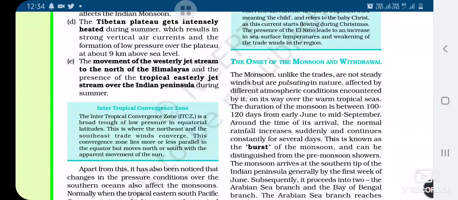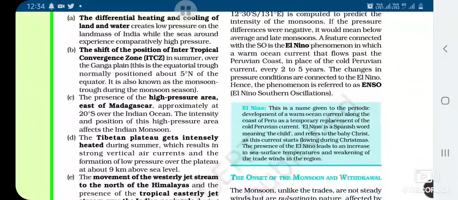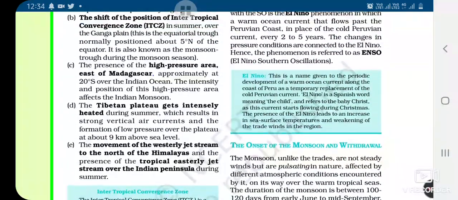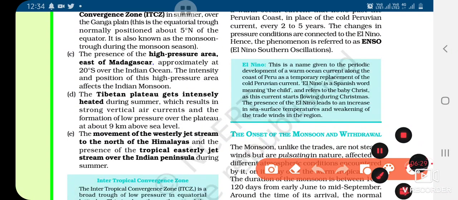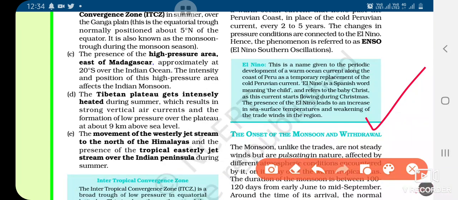Okay, now let's move on to the next topic, that is the onset of the monsoon and withdrawal. The monsoon, unlike the trades, are not steady winds but are pulsating in nature. We know that monsoon are what kind of wind? The winds which are not the same, which keep on changing. They are pulsating, affected by different atmospheric conditions encountered by it.